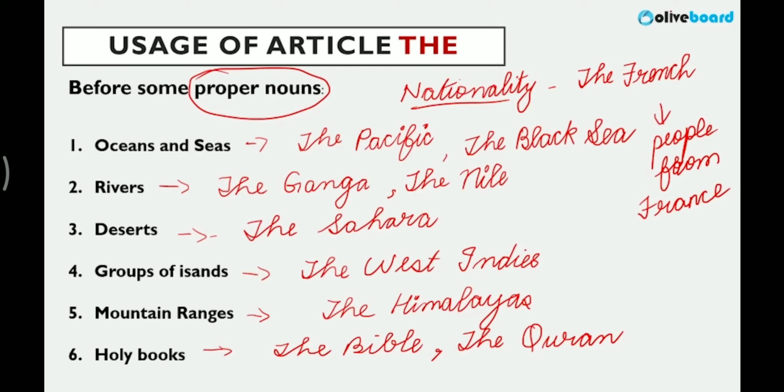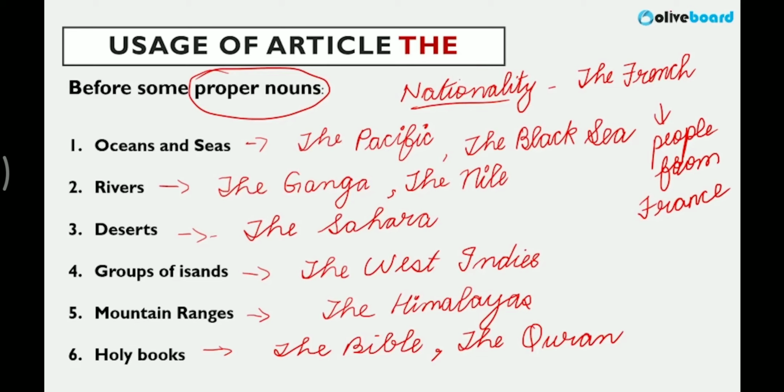Now, where not to use the article. There are certain cases, very simple ones. For example, meals: before meals, dinner, lunch, we don't use it. Before uncountable nouns, and before languages. Now here, "the English", if I say it, will mean nationality, of course, people from England. But I cannot say "the English subject". We never use "the" before a language, before the names. So this is something very, very common. Where not to use "the" is also important. So this is it, usage of the definite article.